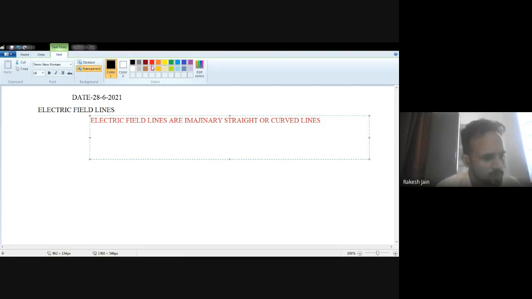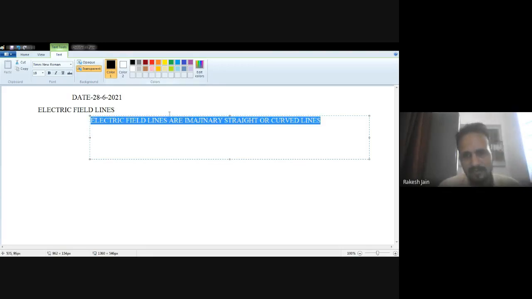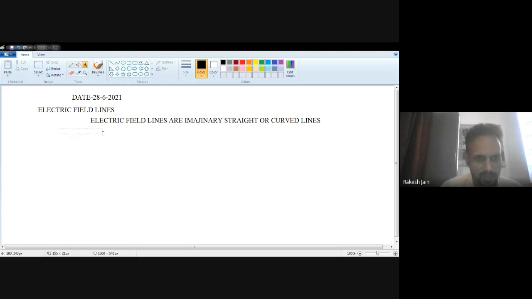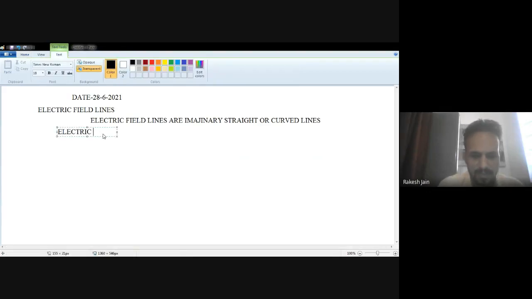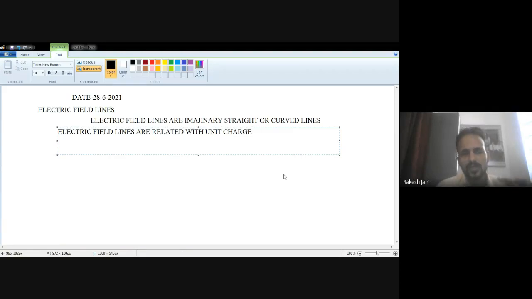They are related to the way a unit charge tends to move in an electric field. Electric field lines are related with a unit charge in any electric field. So the direction of these electric field lines is from positive charge towards negative charge.